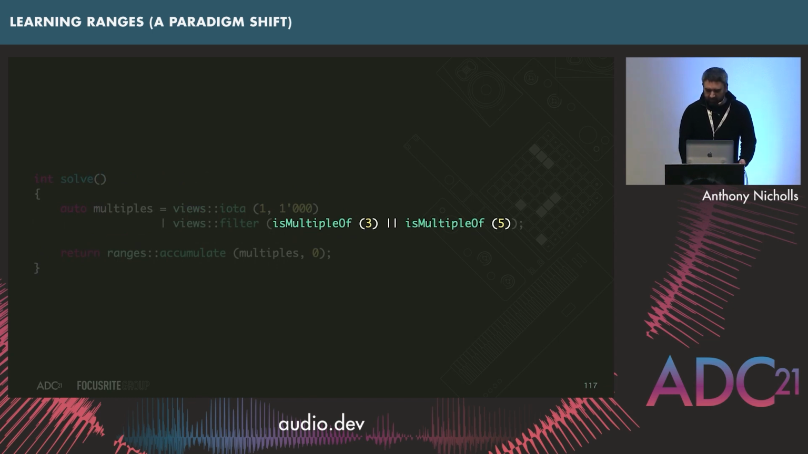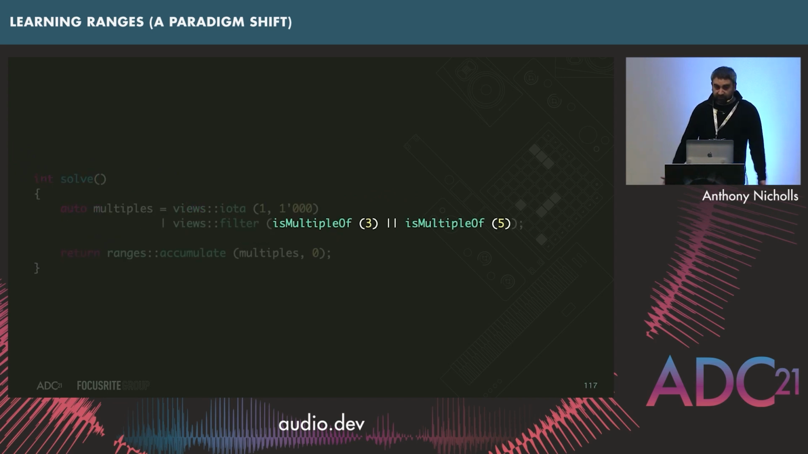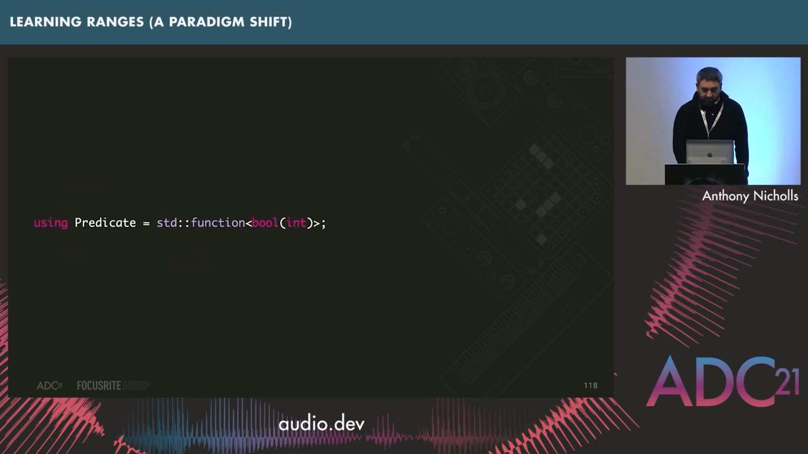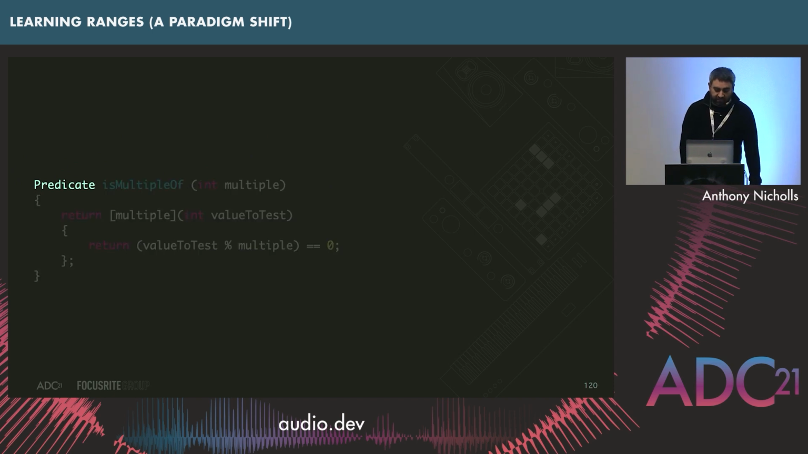But how would we do this or? In our previous slide, you can see that we had an auto return on is multiple of. It's quite difficult. So for the purposes of what I was doing, at least with Project Euler, I decided, hey, it'd be really neat. I want to do this in lots of places. I made a predicate. I didn't make it exactly like this, but just for demonstration purposes. It's a std function. It returns a bool. It takes an integer. It's a predicate. And all I have to really do is just change the return type of that is multiple of.